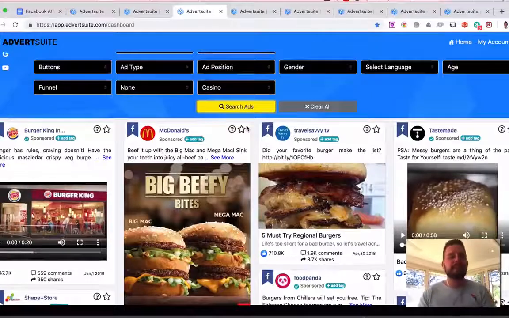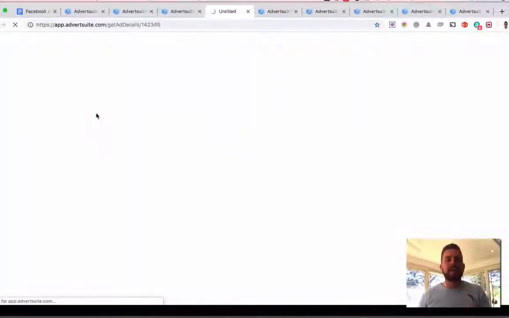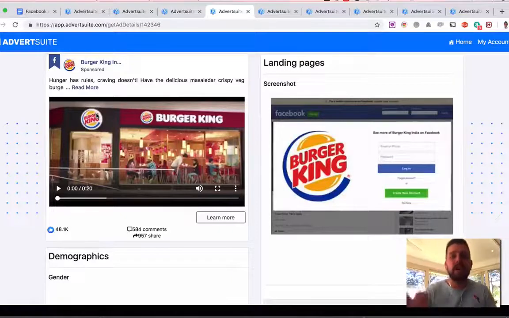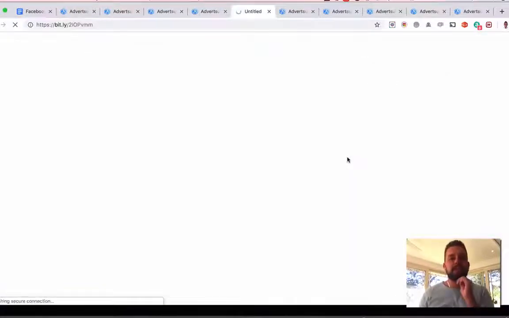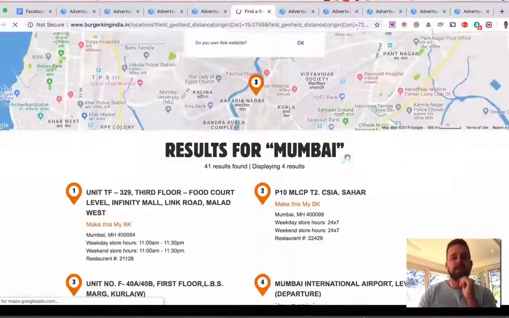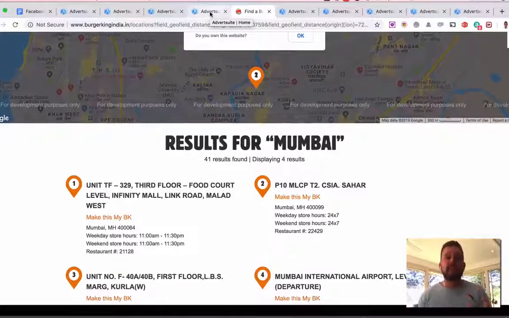Now, a really cool thing about this as well is you can then click on the ads in this little question mark here and then go in and find out information about that ad, who has been engaged, where the ad's being targeted to, along with the landing page itself. So if I click on this, it's going to pull up the actual landing page that this ad is being sent to. Boom. This is where they're sending this ad to right now, because again, it's so important to make sure your ad correlates to the landing page, because if that connection isn't right, the conversions aren't going to work.